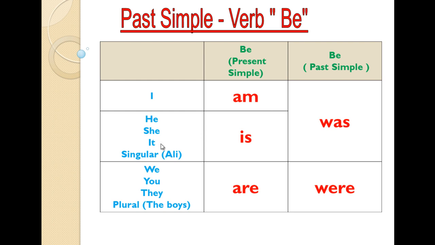He, she, it, or any singular noun like Ali, the boy, the cat: is. That's in present. And in past you say was. He, she, it was. We, you, they, and any plural noun like the boys: in present are. In past were. So how to pronounce these verbs correctly? Was, were.